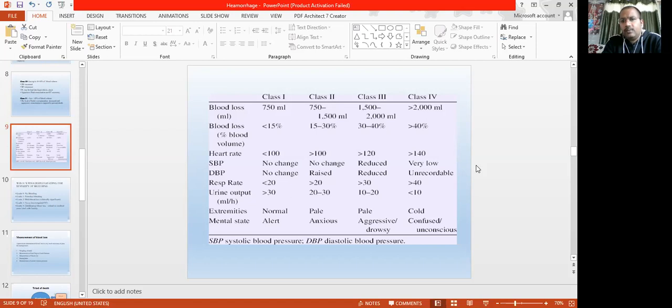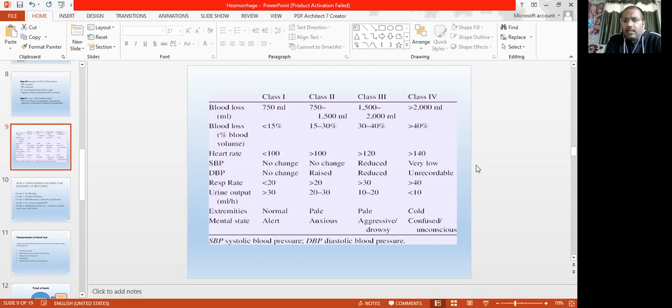A normal person has 72 beats per minute. Due to bleeding and anxiety, it can rise up to 80, 85, 90, but it will be below 100. In class 2 it will be above 100, in class 3 up to 120, in class 4 it will go more than 140. The systolic blood pressure has no change in class 1, and no change in class 2, but in class 3 the pressure starts falling, and in class 4 it is very low.